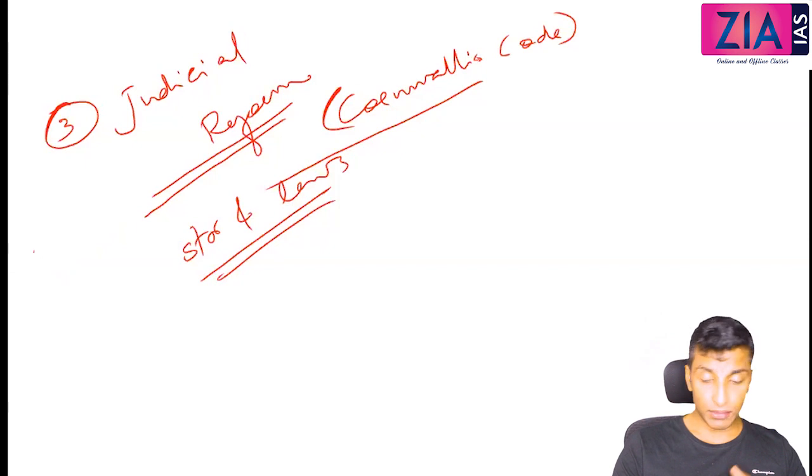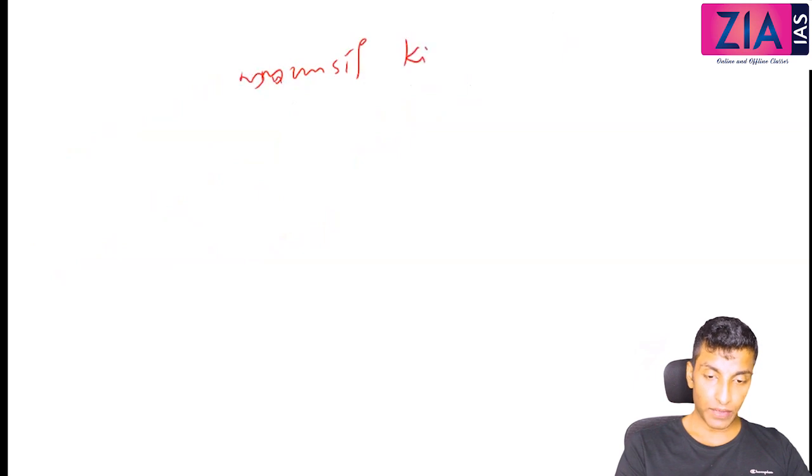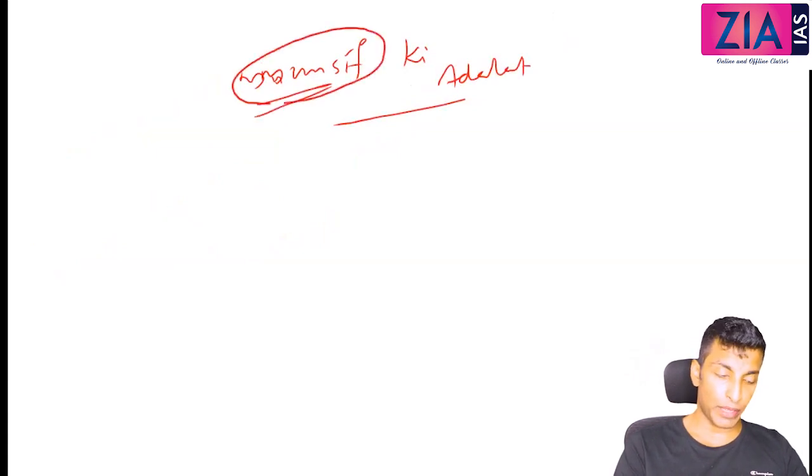If you see the structure, the hierarchy of courts at that point of time, similar to the current time, at that time also there was a hierarchy of courts. The hierarchy was like this. At the lowest level, the Munsif ki Adalat. Munsif in Arabic means the one who gives justice. That is the Arabic meaning of a munsif. So Munsif ki Adalat at the lower level, and above this the court of registrar.